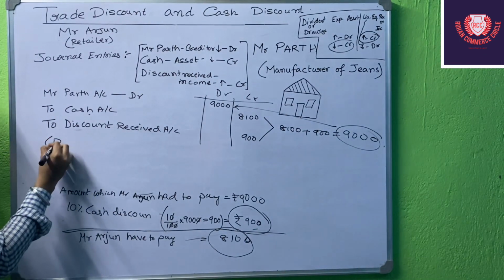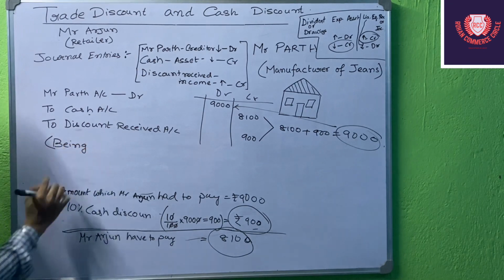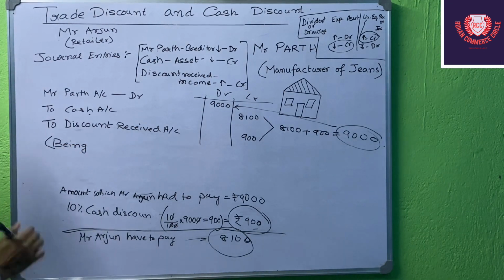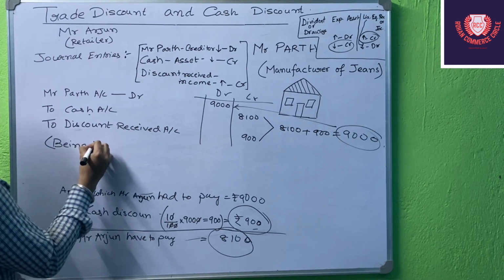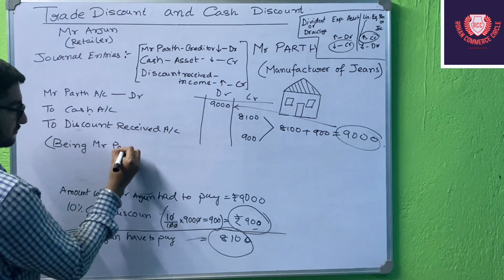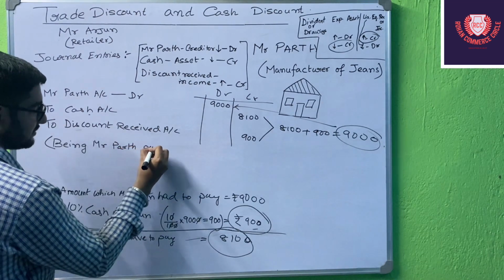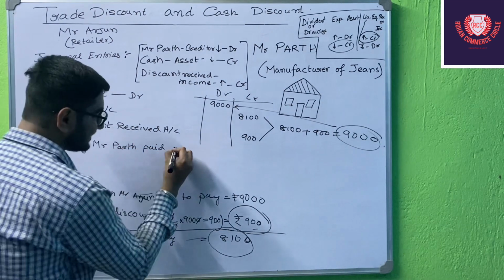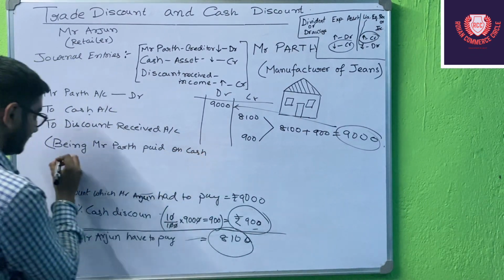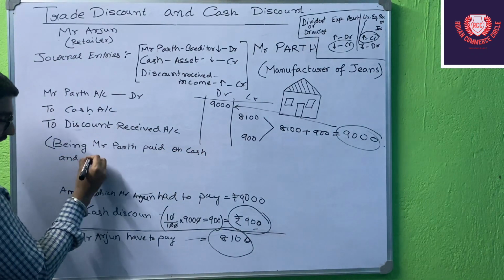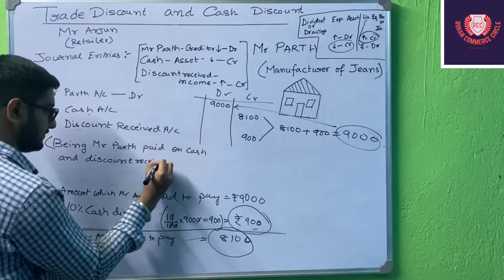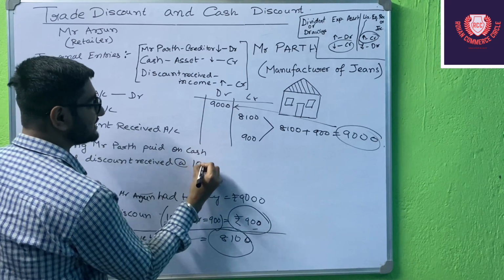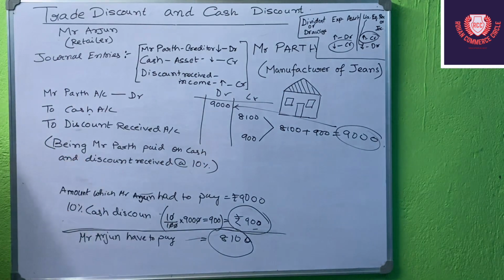So what will be the narration over here? The narration will be, being Mr. Parth paid on cash and discount received at the rate of 10%. Okay, you can also add cash discount received at the rate of 10%.